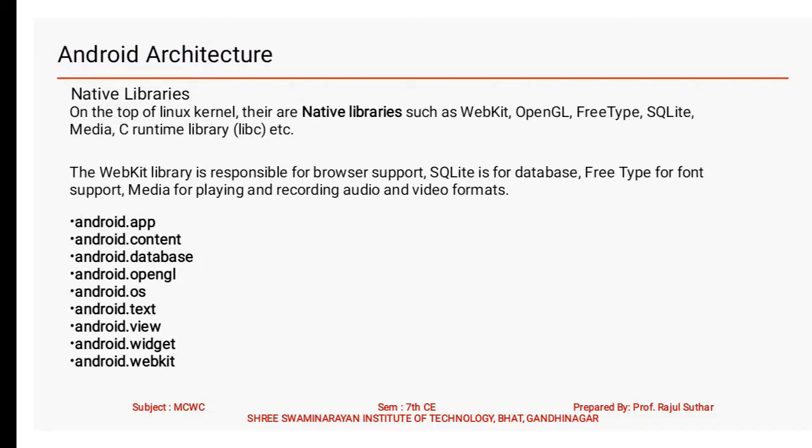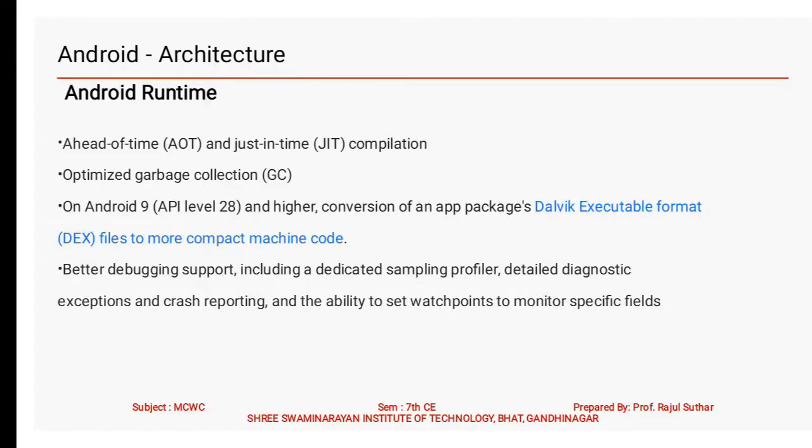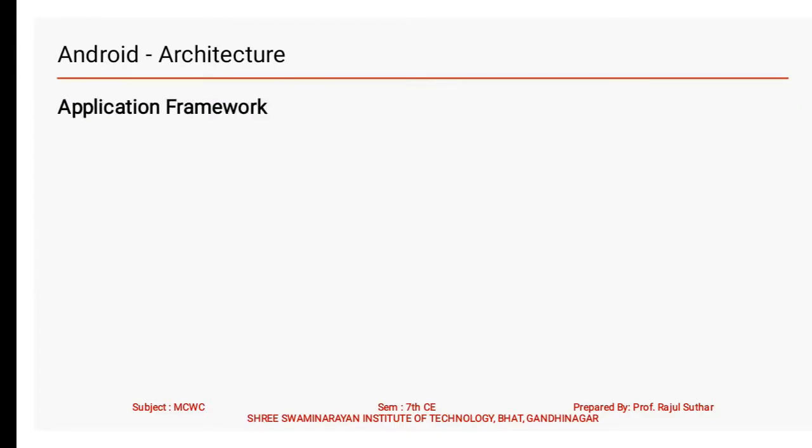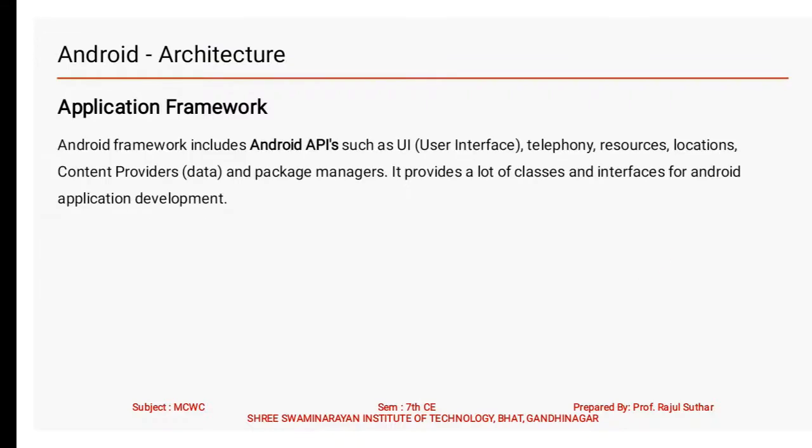Here is the list of native libraries. The WebKit library is responsible for browser support, SQLite is used for storage, and a number of libraries here cover android.app, content, database, opengl, os, text, view, widget and WebKit. This discussion we already covered.